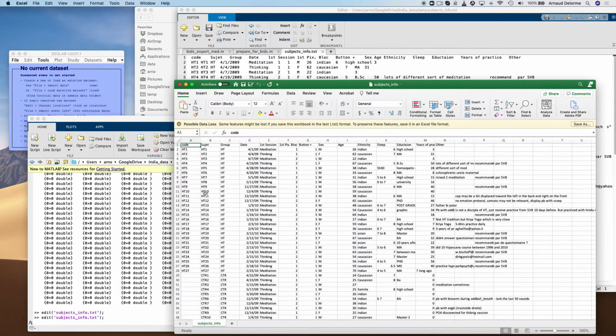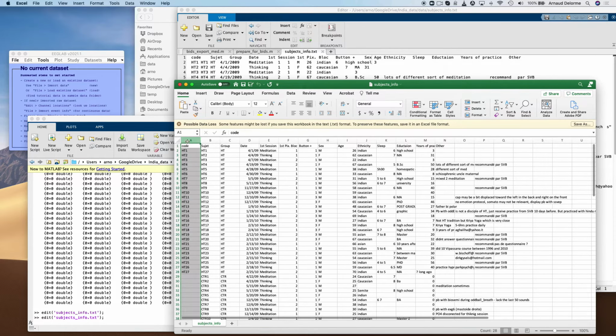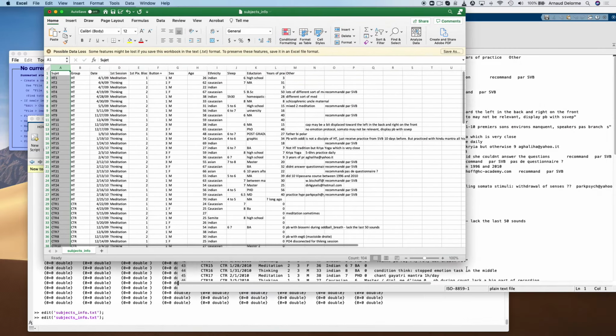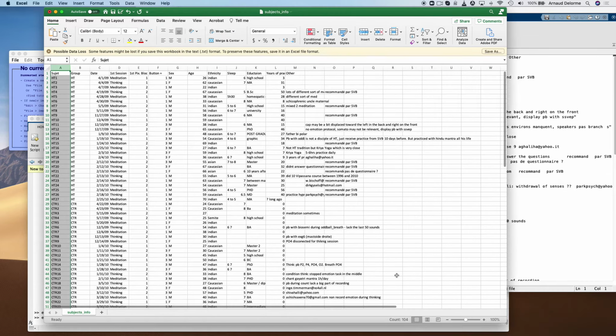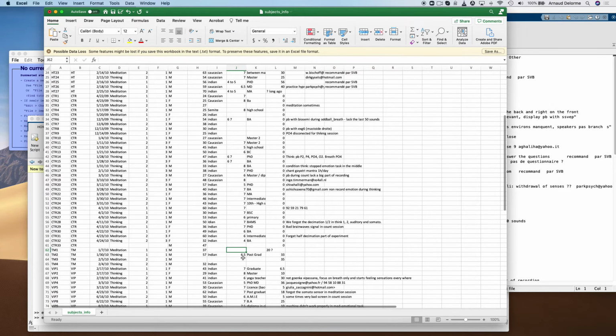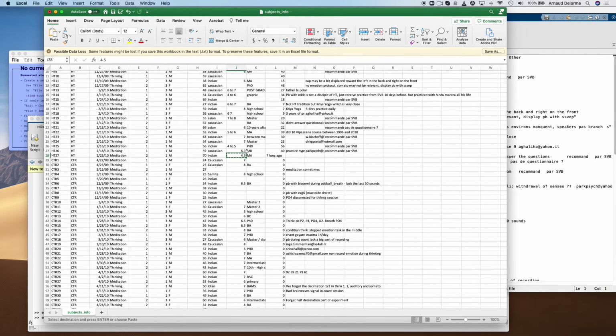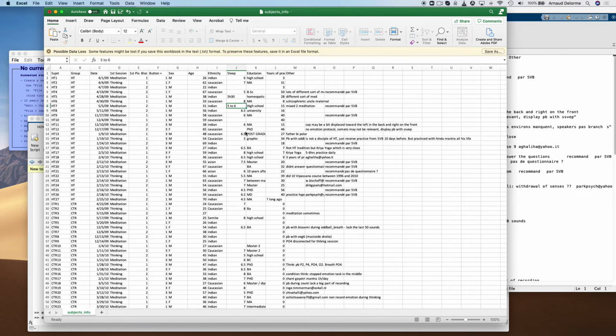So apparently the subject is duplicated here for the Himalayan tradition. So I just removed the column for this specific tradition, and now it looks more uniform. I also edited the file to change the numbers. Sometimes it says 5 to 6 hours of sleep, so it's better to put 6.5. So I changed all that for the sleep. I also changed the education, so I converted the numbers to number of years for all that column. So I'm going to skip through that.